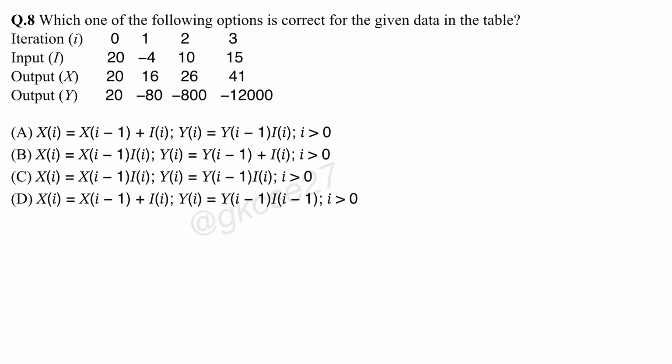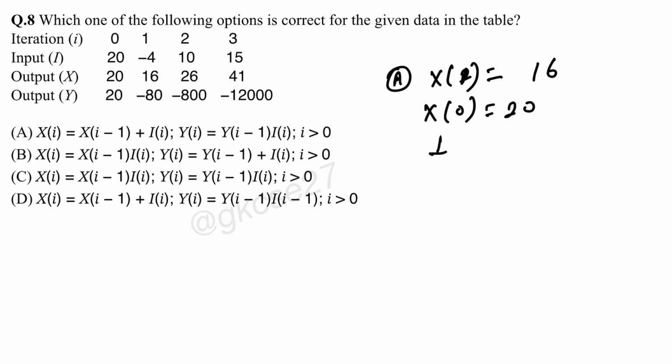See question number 8. Which one of the following options is correct for the given data in the table? So for iteration 0, 1, 2, 3, input I, output X, output Y has been given. We have to find out the correct relation. So just eliminate by option. First option, see here, what is given? Xi minus 1. I just take x2, x1. X1 is what? 16. And x0 is what? 20.